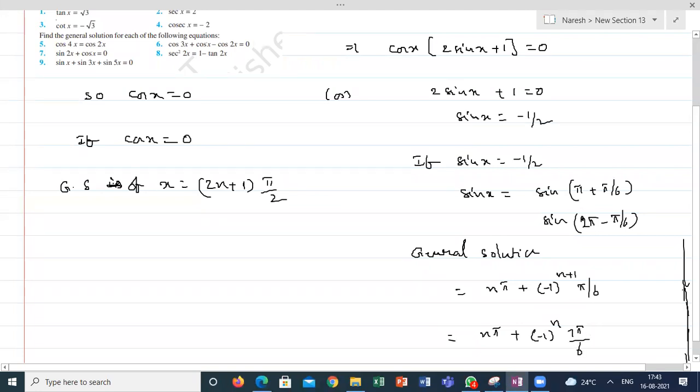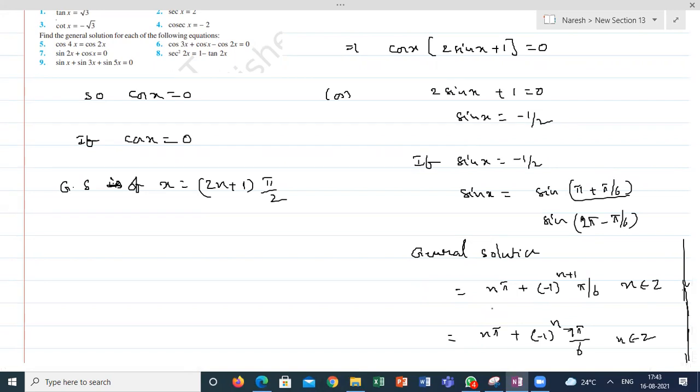They take the first principal value as the alpha here, where n belongs to Z. Both are correct. You can substitute different n values and find the solutions. Any one is correct. n pi plus (minus 1) whole power n, and its first principal value you can write. Or with the help of the 2 or 3 cycles you write, and with the help of the sequence concept you can also write. Both will represent the correct answer.